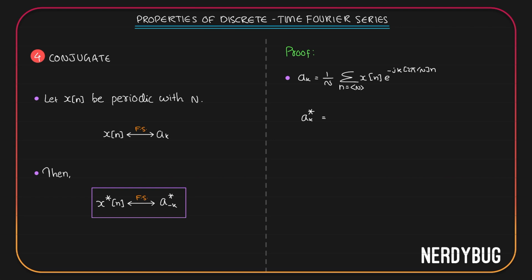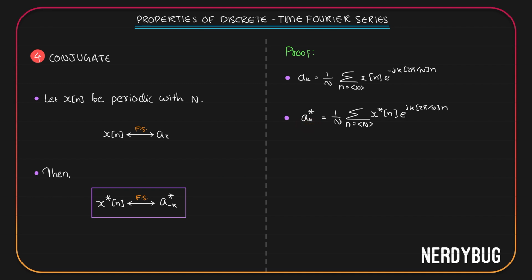ak conjugate is going to be, I'll have to take conjugate of x of n, and over here we have e raised to minus jk 2 pi by n. I'll have to take its conjugate. So to take the conjugate, I'll have to change minus j to plus j. So this is going to be 1 by n summation, where n can take any n consecutive integer values. Instead of x of n, I will write x conjugate of n. Then e raised to plus jk 2 pi by n. This is conjugate of ak.